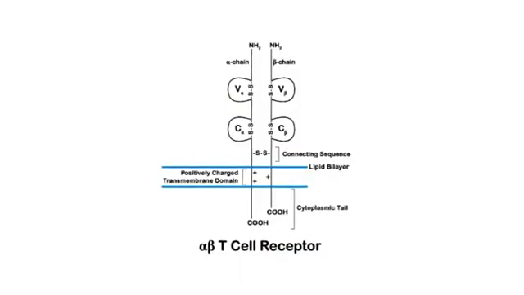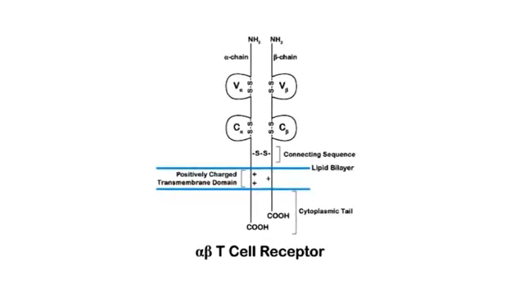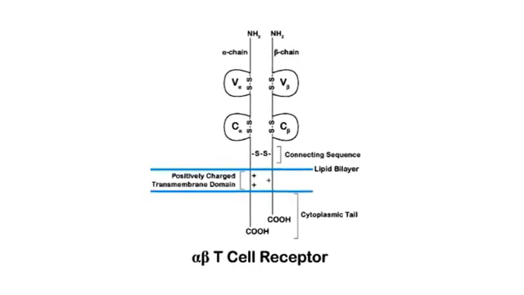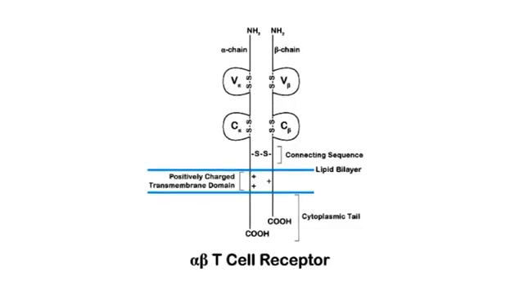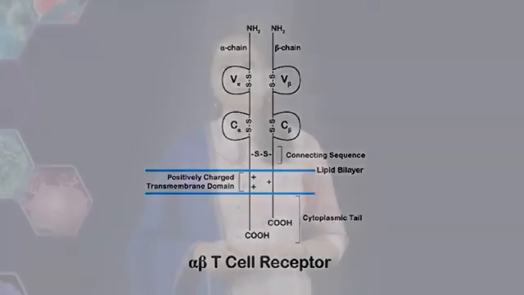Following the connecting sequence is the transmembrane sequence of about 21 to 22 amino acids which anchors the TCR to the membrane. This transmembrane sequence in TCR is rich in positively charged amino acids which help them to interact with the signal transducing CD3 complex. Finally, each chain in a TCR also has a cytoplasmic tail of about 5 to 12 amino acids in the carboxyl terminal, or the C terminal. The alpha-beta TCR is predominantly expressed by the T cells in humans and mice.